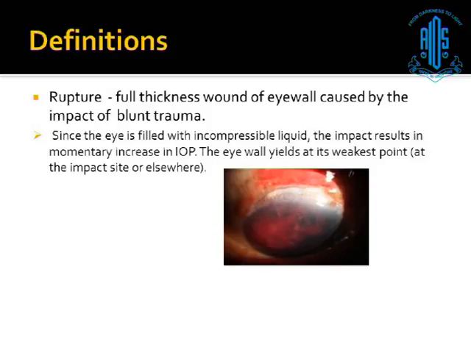About the rupture. Rupture basically refers to a full thickness wound of an eyeball caused by an impact of blunt trauma. Since the eye is filled with incompressible liquid, the impact results in a momentary increase in the IOP and the eye wall yields at its weakest point. It may be a point elsewhere from the site of impact. As you can see in this case, this was a very old case of an ECCE done, and she had injury with the cattle horn, and the wound gave way at the site of the incision of the ECCE.